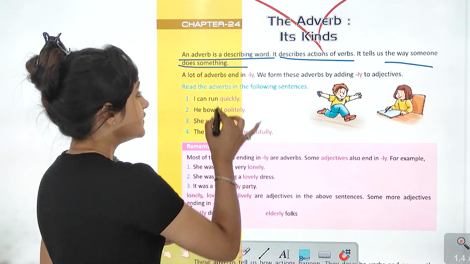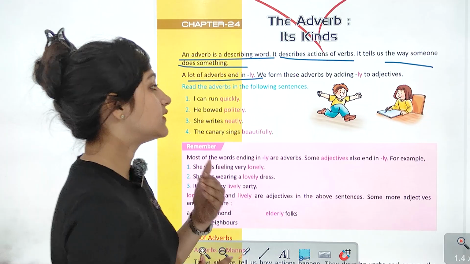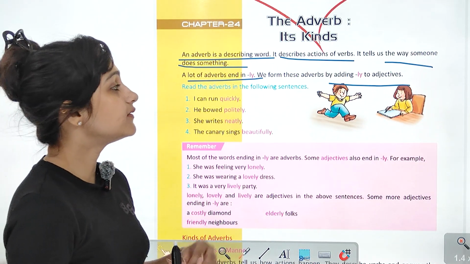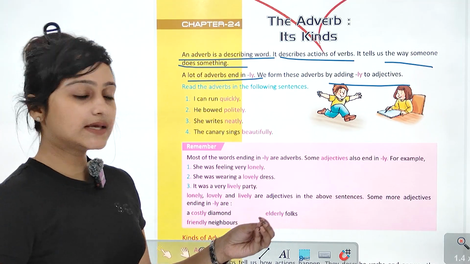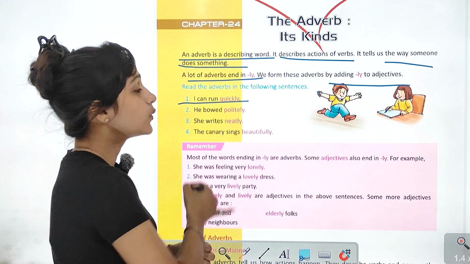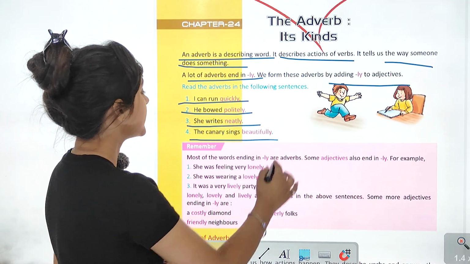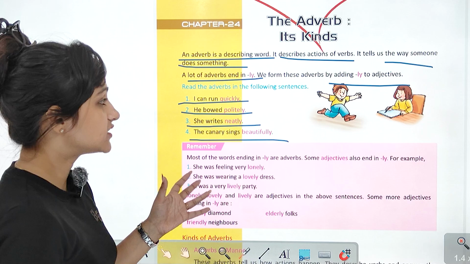A lot of adverbs end in ly. बहुत सारे adverbs end करते हैं ly से. We form these adverbs by adding ly to adjectives. हम कैसे form करते हैं? Adverbs ly add करके adjectives में. Read the adverbs in the following sentences. I can run quickly. He bowed politely. She writes neatly. The canary sings beautifully. ly add हो गया हमारी adjective में.